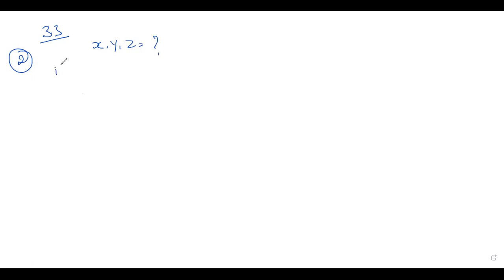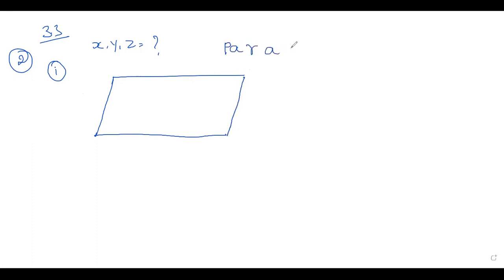Here you have 5 figures. See, all are parallelograms. All the figures are parallelograms. You have to find the values of x, y, z.